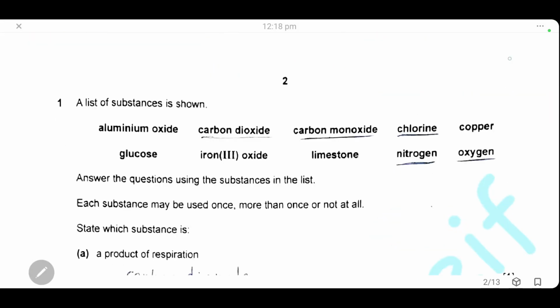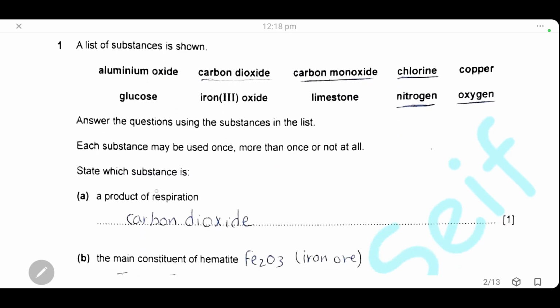Let's start it. Question 1. A list of substances is shown. Answer questions about these substances. Each substance may be used once, more than once, or not used at all. State which substance is a product of respiration.